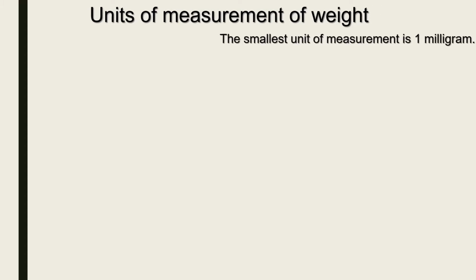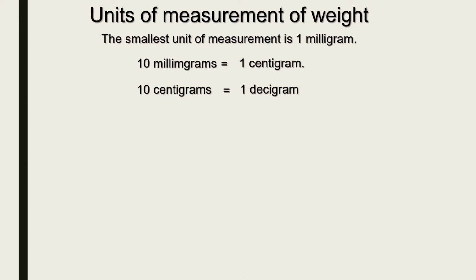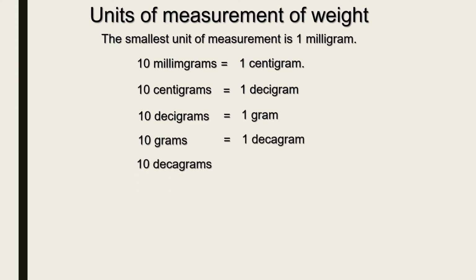Okay, the smallest unit of measurement is 1 milligram. So 10 milligrams is equal to 1 centigram. 10 centigrams is equal to 1 decigram. 10 decigrams is equal to 1 gram. 10 grams is equal to 1 decagram. 10 decagrams is equal to 1 hectogram. 10 hectograms is equal to 1 kilogram.